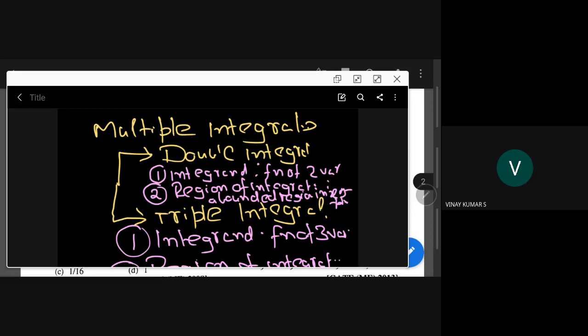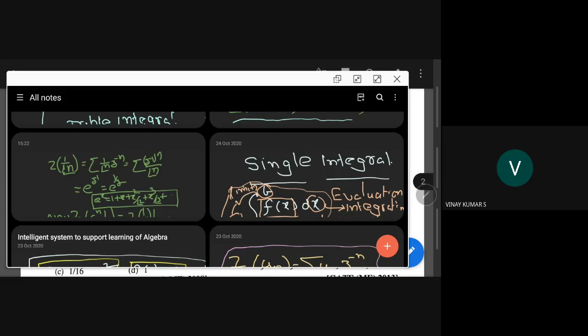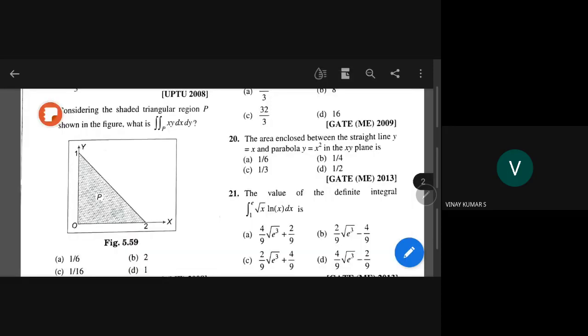I told you, very important thing. Region of integration here is P. We don't want to determine P, already he has given P, but you have to write the boundary equations, then you can write the limits clearly. He asked us to evaluate the integral. That's all. Can I proceed? Yes, sir, you can proceed.